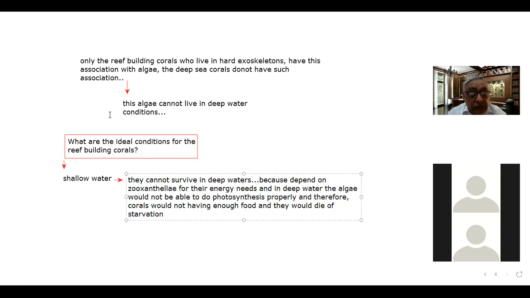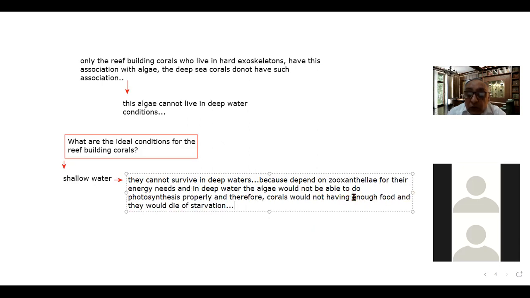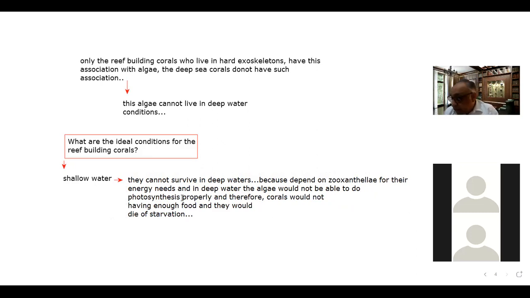Therefore, it is important to note that corals live in shallow waters only, where there should be abundant sunlight, so that the algae should be able to do photosynthesis properly.